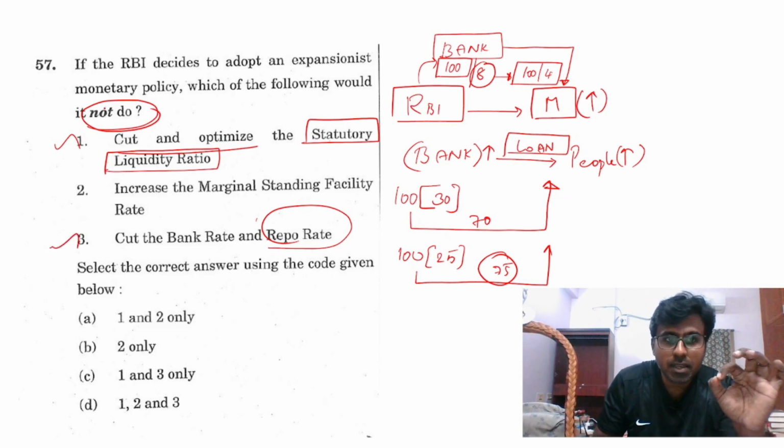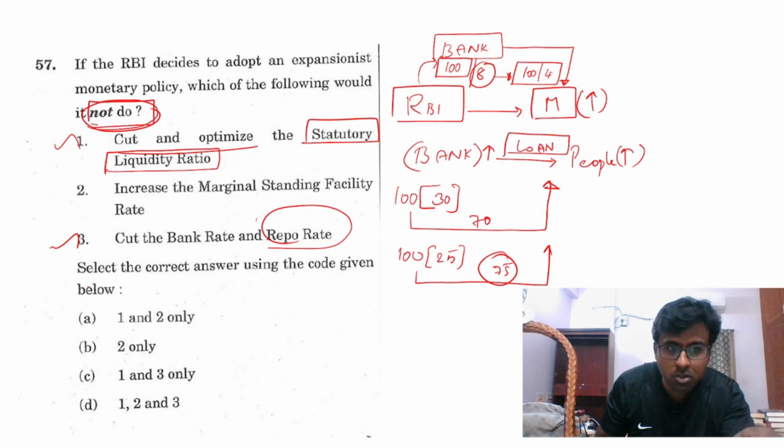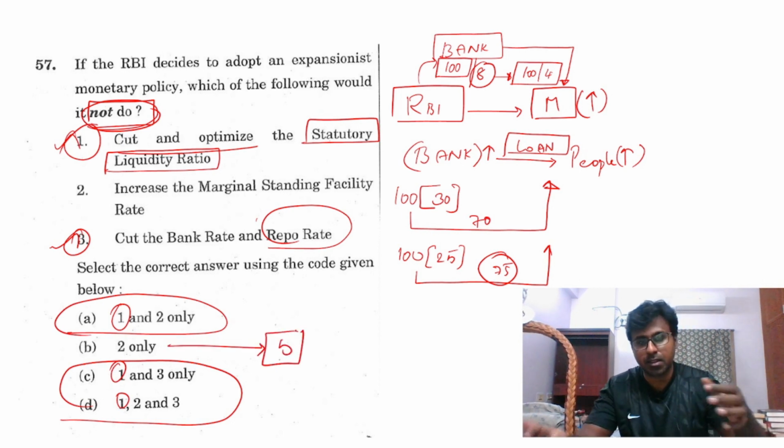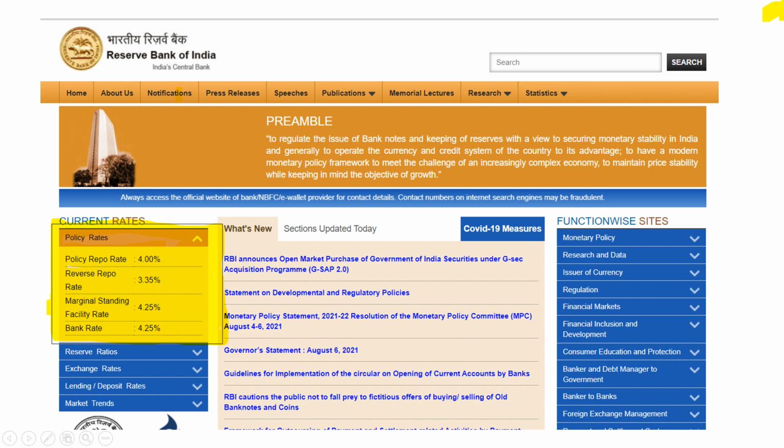But in the question they have asked what they will not do. They will do these two things, correct? These two you remove. This is present in everything. Answer is B. Marginal standing facility is nothing but an overnight loan facility that RBI provides for